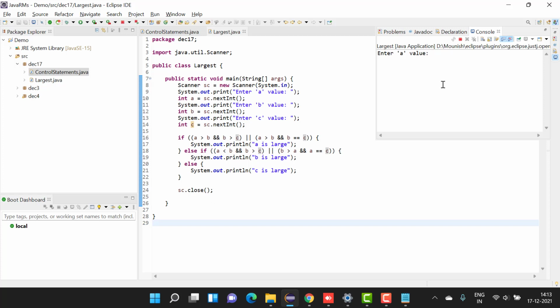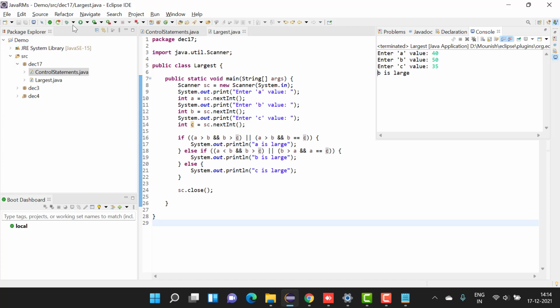A value, take 40. B is 50, and C is 35. Anyways, B is larger, that is true.